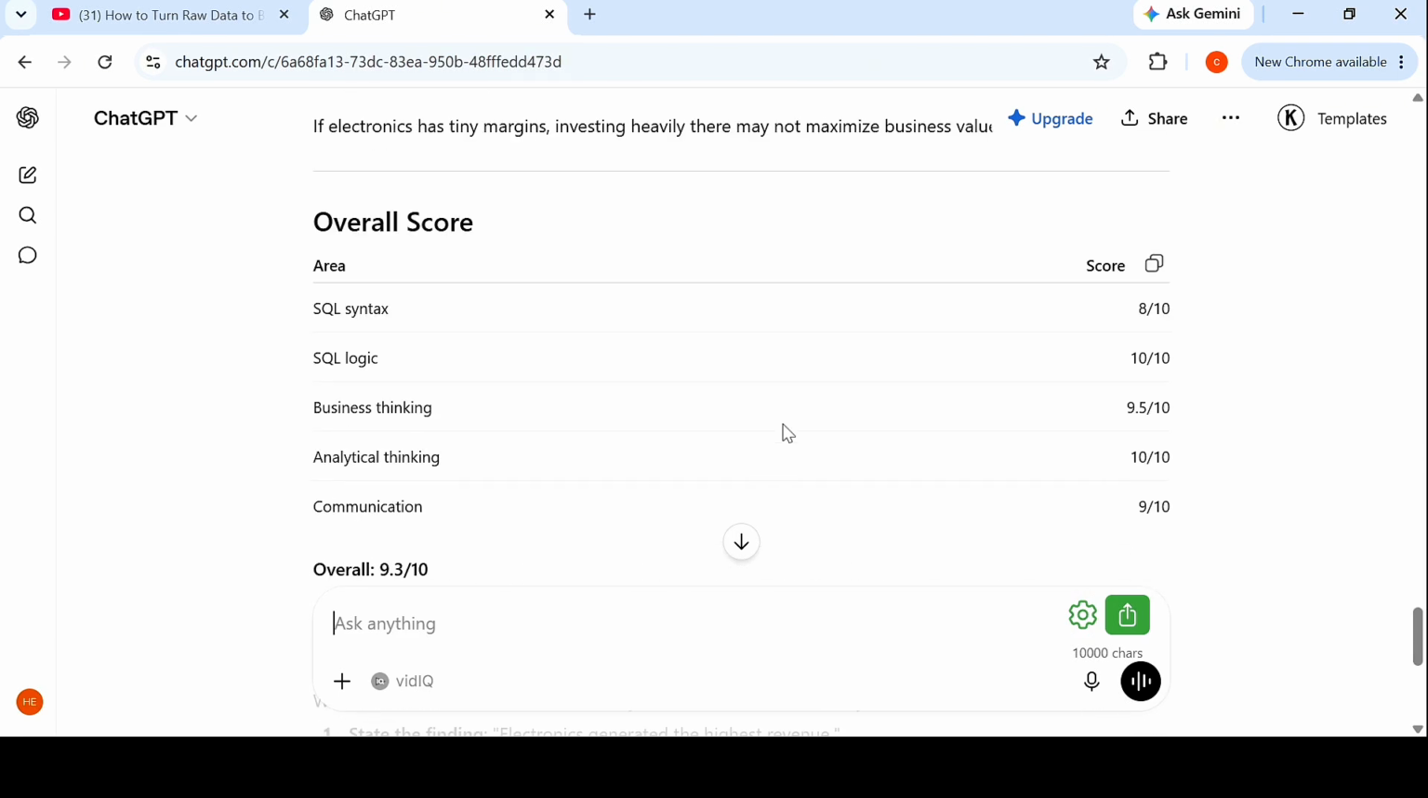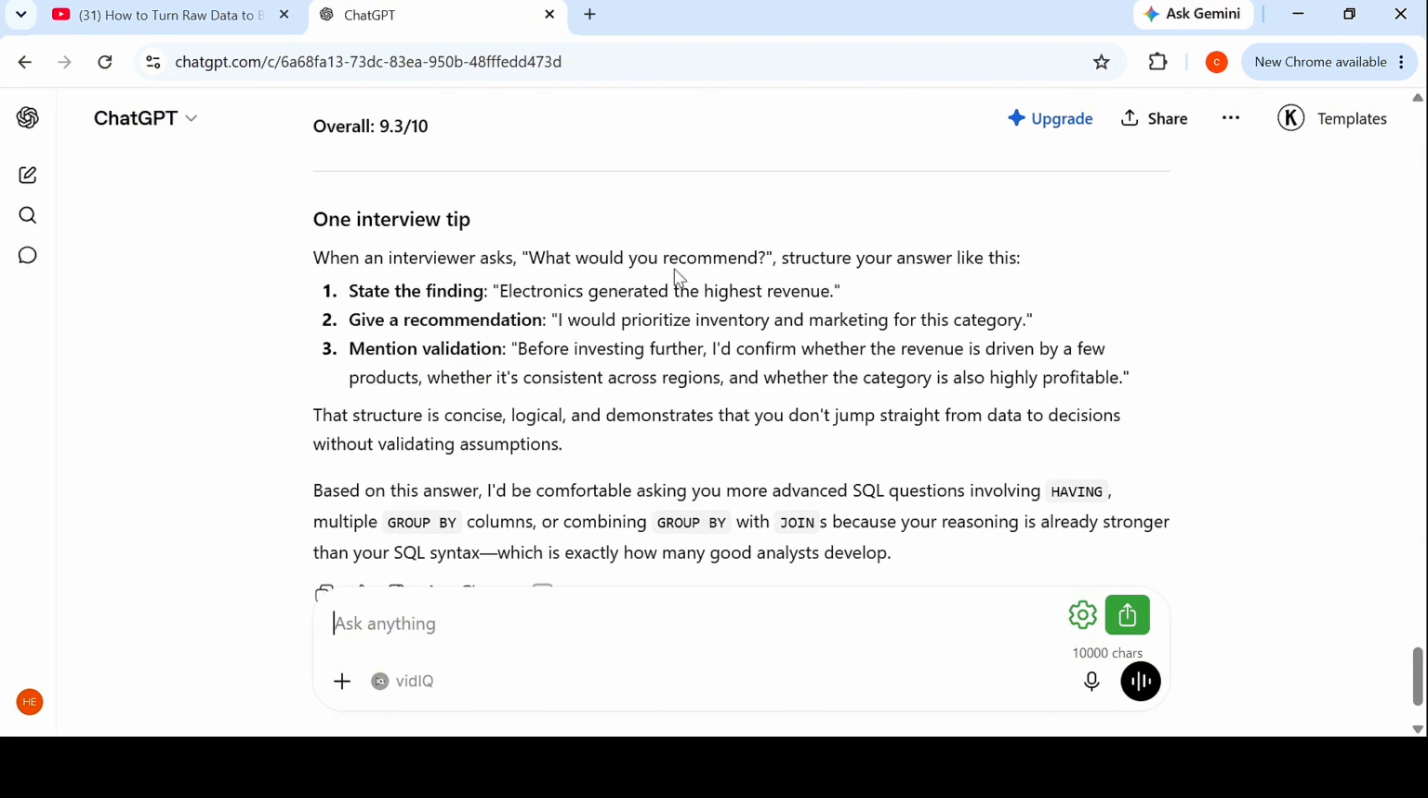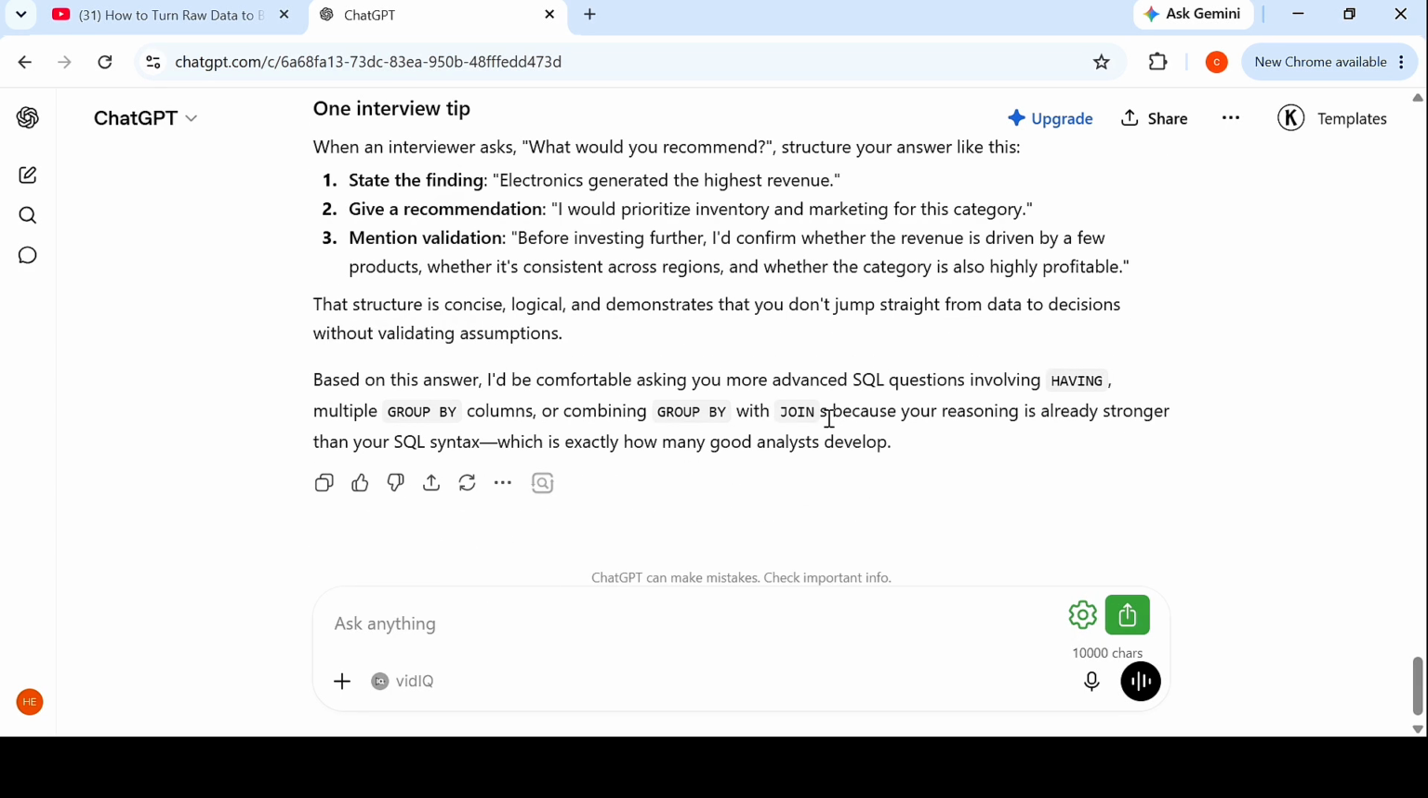Not bad. So this is the interview tip. State the finding. Yes, like I said, you must base your recommendations and insights on the numbers. Give your recommendation, mention validation.